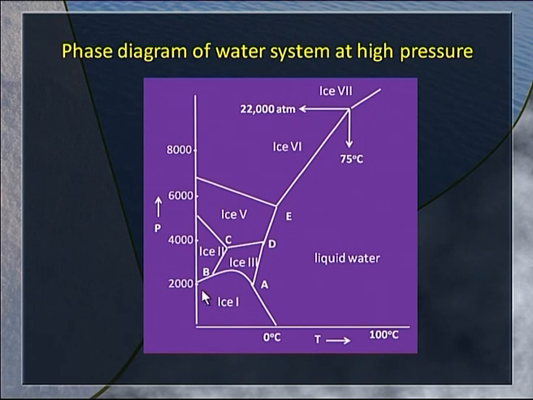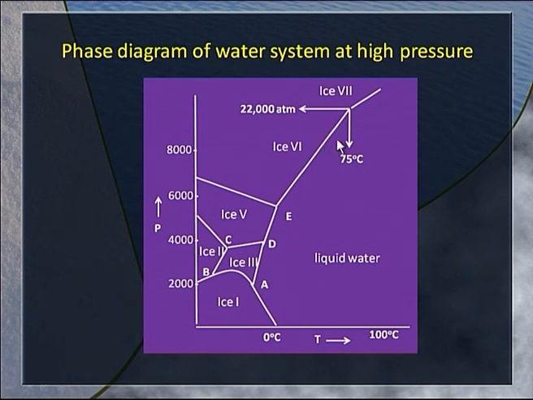But if you go to pressures higher than 2000, several thousand atmospheres, there is an entirely different world in which we have several polymorphs of ice. If you look here, we have named ice 2, ice 3, ice 5, ice 6, ice 7 and ice 8 which comes after this.